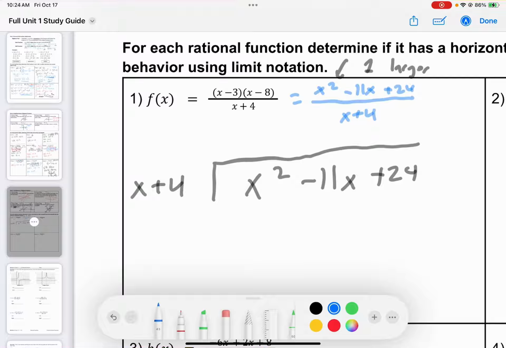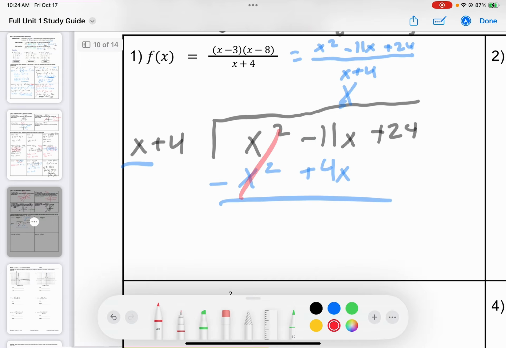I'm going to ask myself, x times what is x squared? Well, that's x. Now I'm going to do x times x is x squared. 4 times x is 4x, and subtract these. These cancel out. I'm left with negative 11 minus 4, which is negative 15.